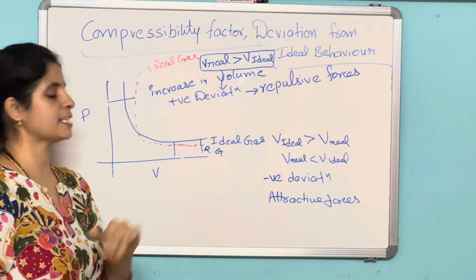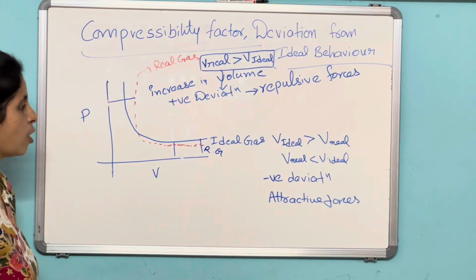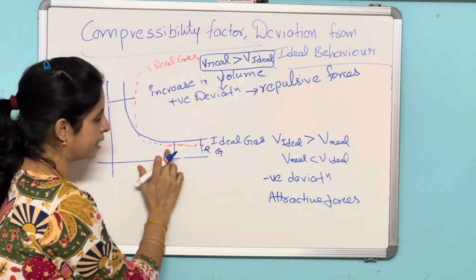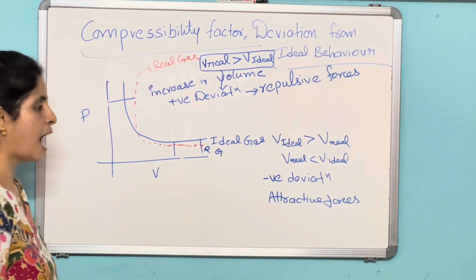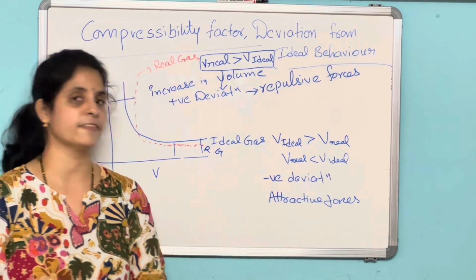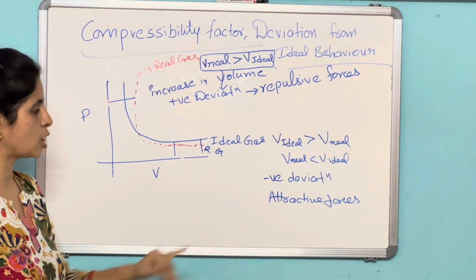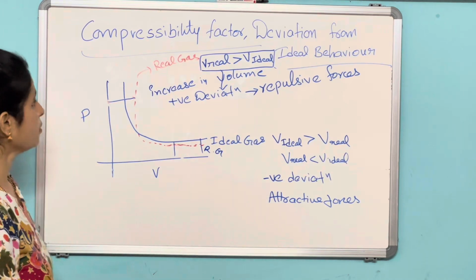When there is an increase in the volume, it means repulsive forces dominate. And here, decrease in the volume: the volume of the real gas is less than the volume of the ideal gas, less than expected. So this deviation is negative deviation. What forces dominate? Attractive forces dominate.